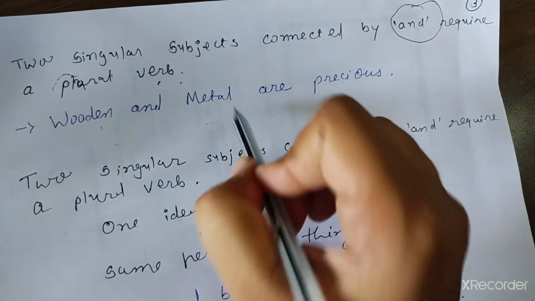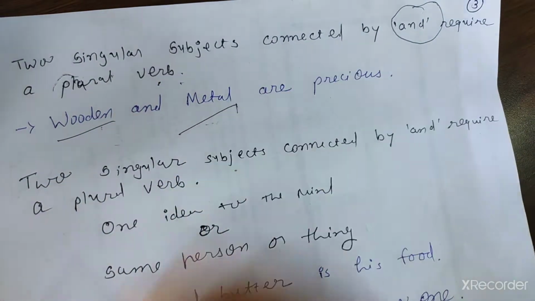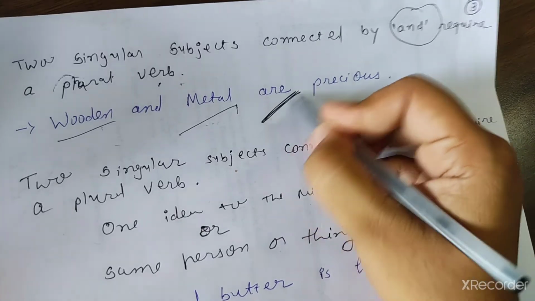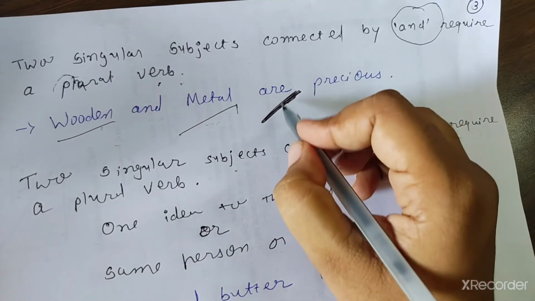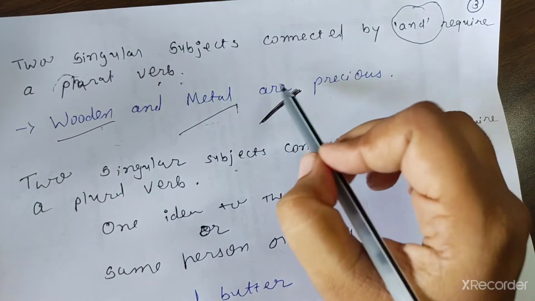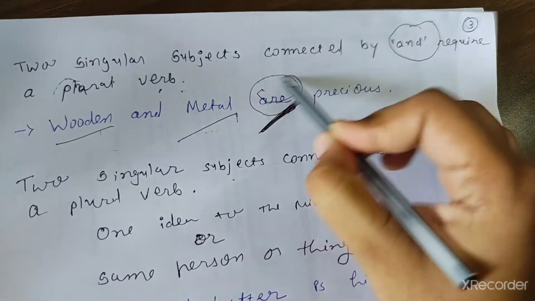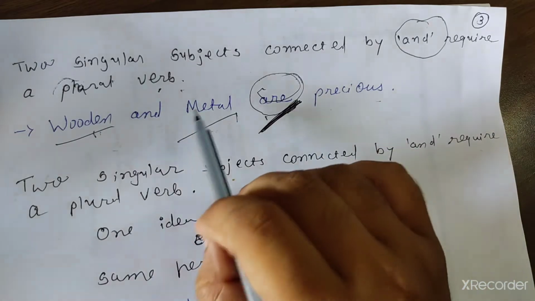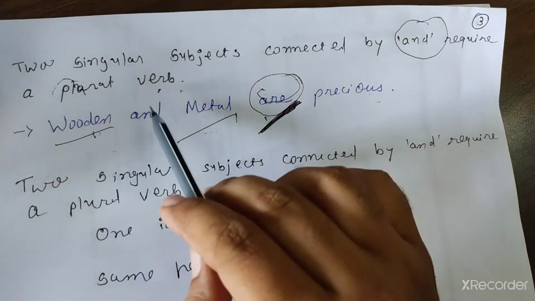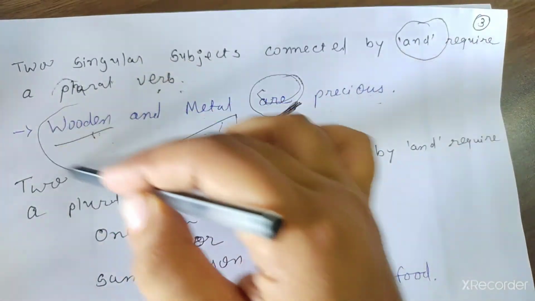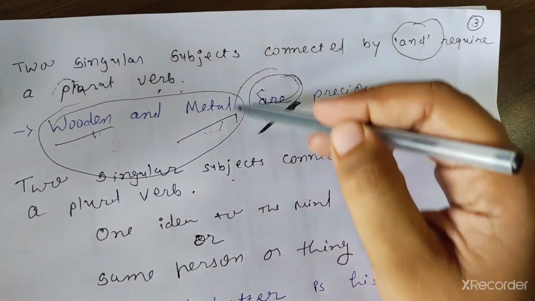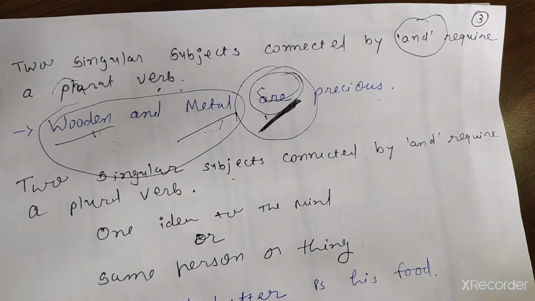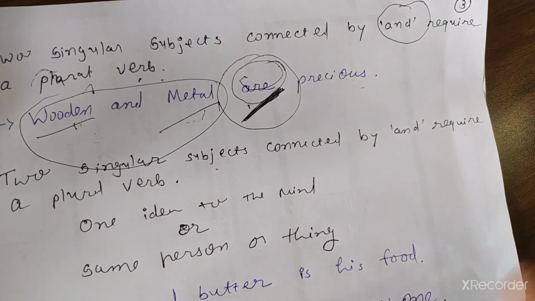Wooden and metal, these two are subjects which require a plural verb. So here we have to put are, not is. If it is wooden only, then wooden is precious, metal is precious, but wooden and metal, so it becomes plural. Then here the verb is also plural.